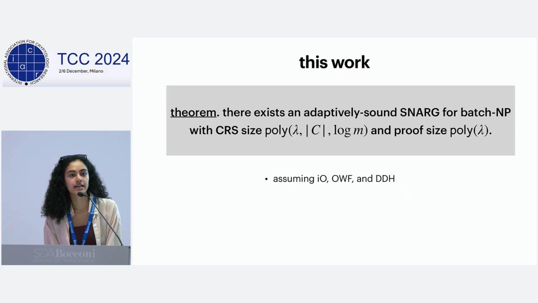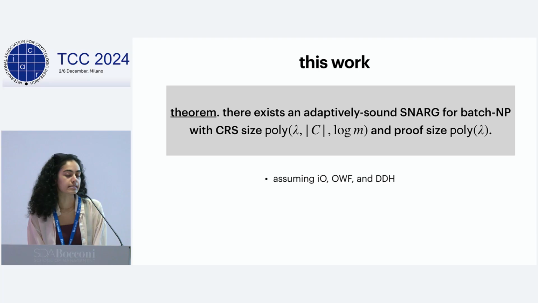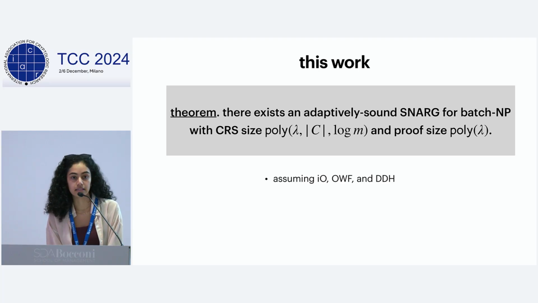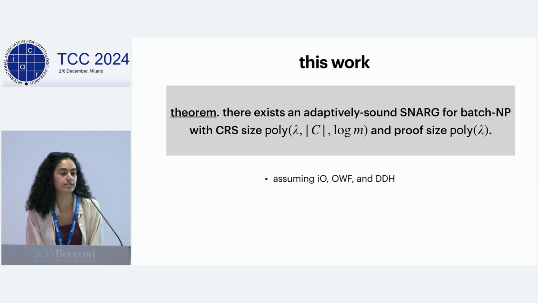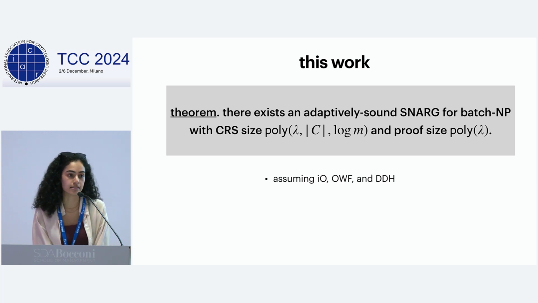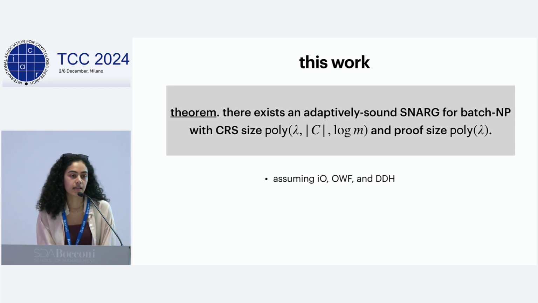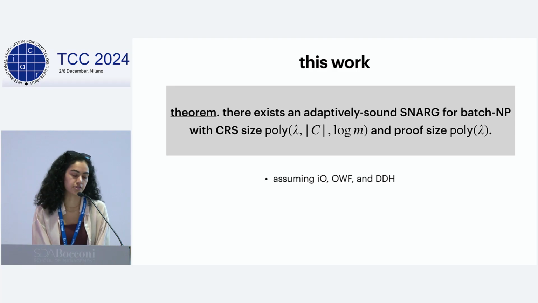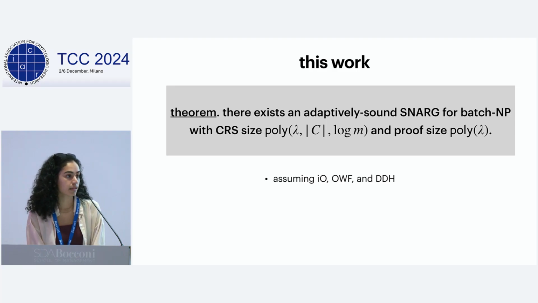So again, to summarize, in this work, we show that there exists an adaptively sound SNARK for batch NP with CRS size poly of lambda, the size of C, which is the NP verification circuit for a single instance for the language, and log m, and proof size poly lambda. And our construction uses I/O, one-way functions, and the decisional Diffie-Hellman assumption.